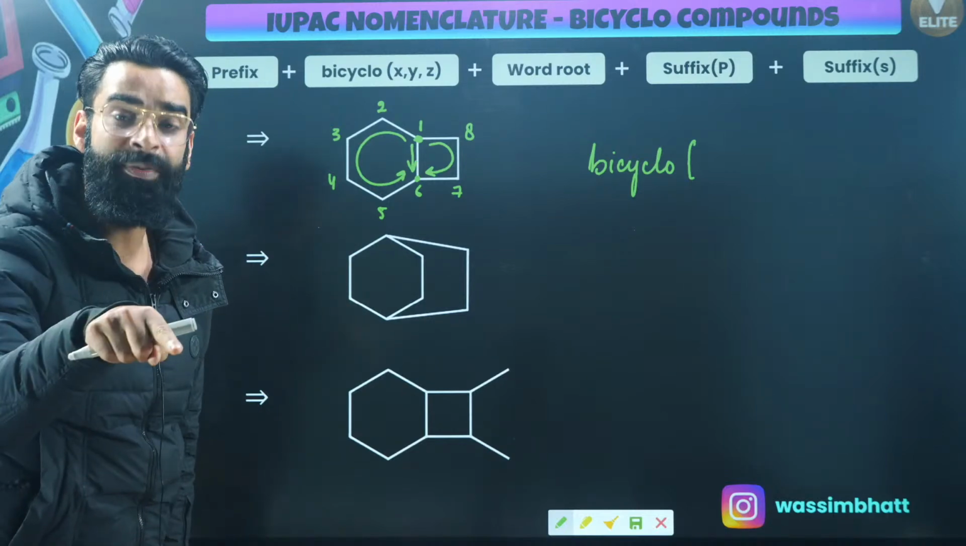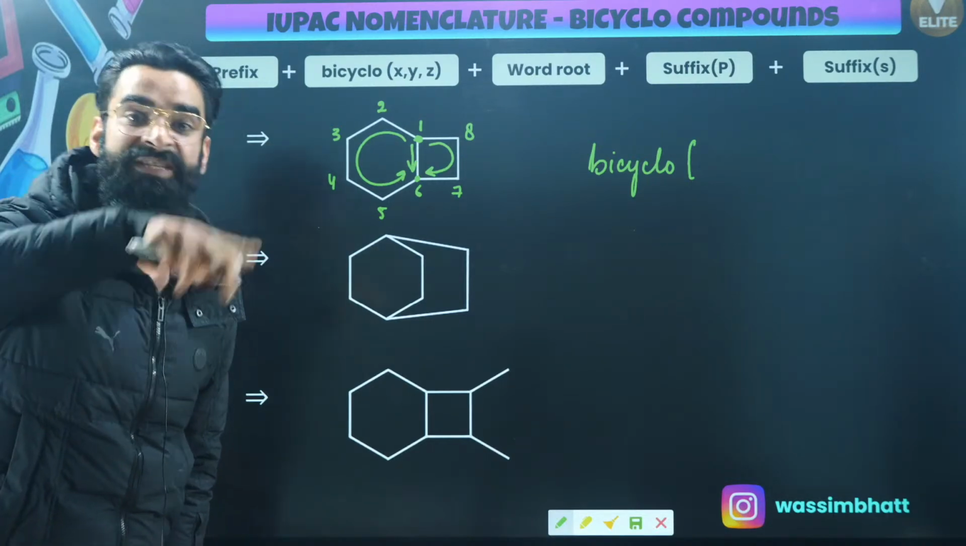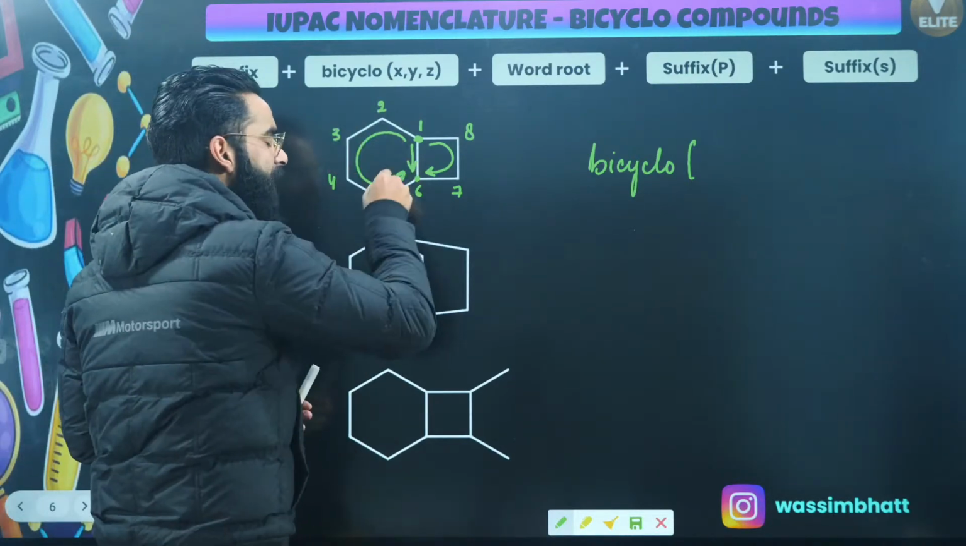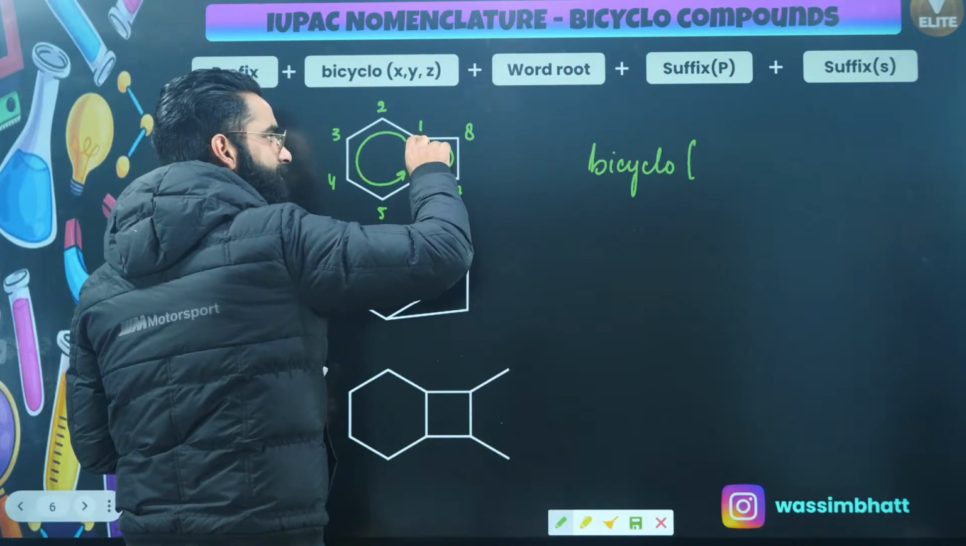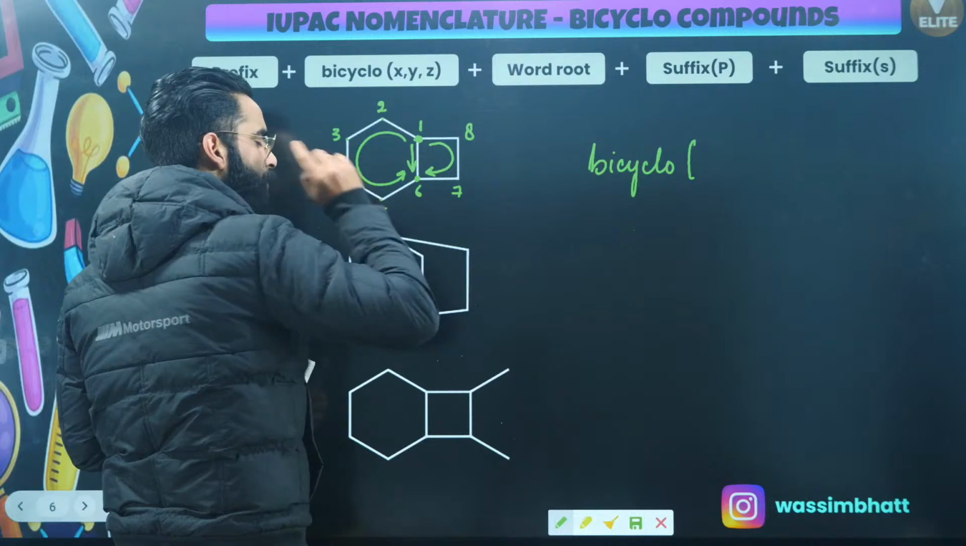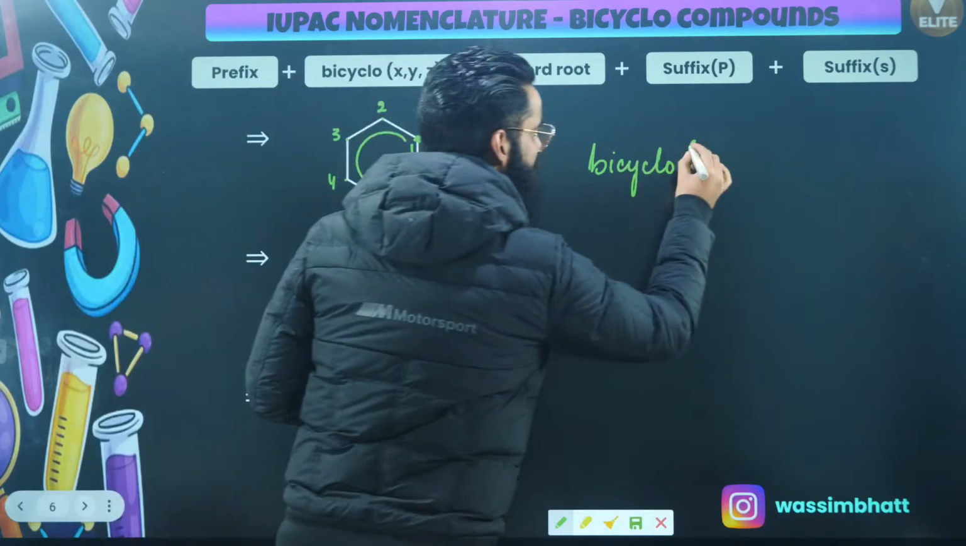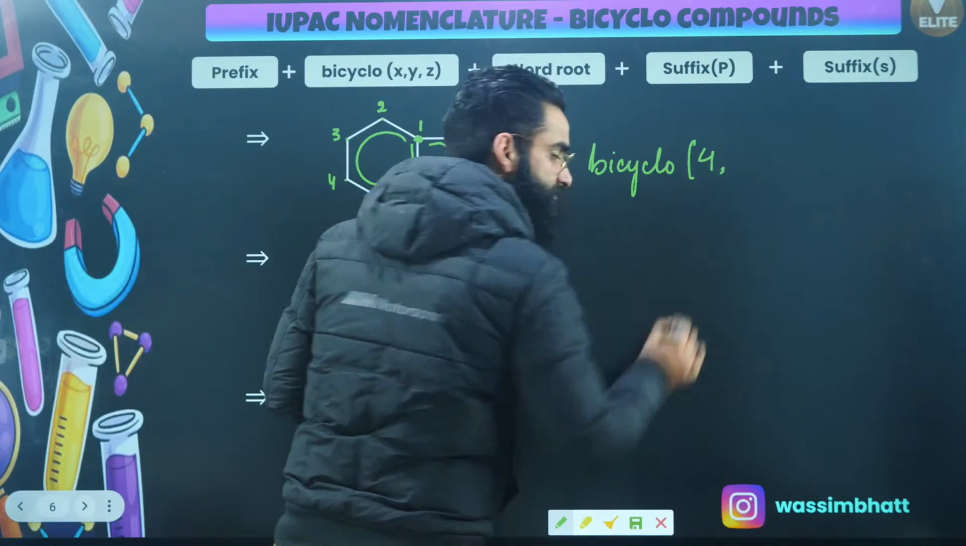See the number of carbon atoms which are there in the longest path. In the longest path, how many carbon atoms are there except the 2 bridged carbons? 1, 2, 3, 4. So 4 carbon atoms in the longest path. I'll be writing 4 first.